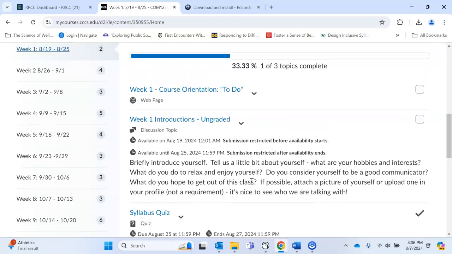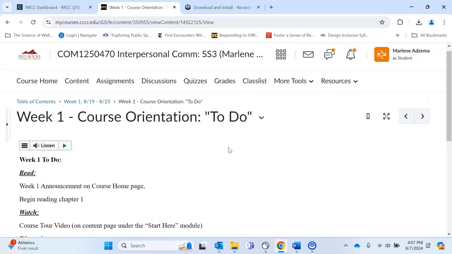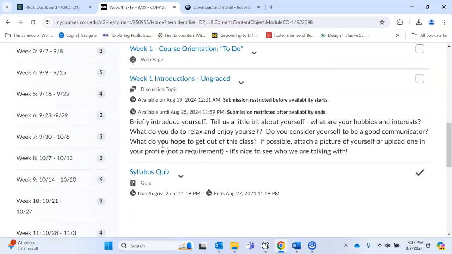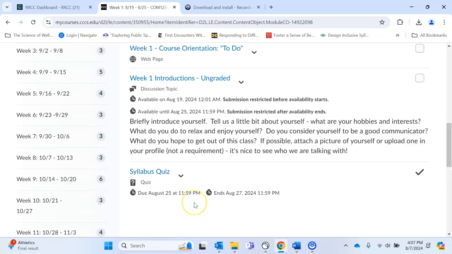So if we look here at week 1, you'll see this course orientation this week. You can see the to-do list for each week here. That's also the list that's in the announcement. If I click here, I can get back into the week 1 content. Anything that is due that week can be found within that module.